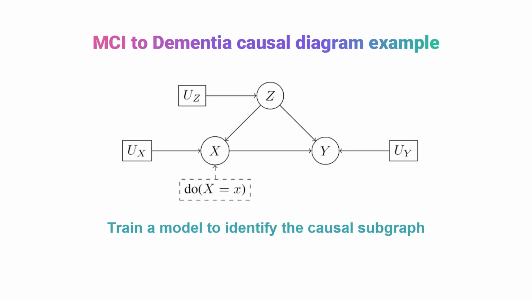Now we want to study MCI to dementia, meaning the progression of MCI, in a causal way. So we have this diagram you're seeing now. For example, we have the label Y, which is staying at MCI or MCI to dementia. And we have some variables we are studying, like chronic diseases and biomarkers, and we have some variables that we are not studying, like economic factors, drugs, smoking, something like that, that can maybe affect this process, and we call them Z.